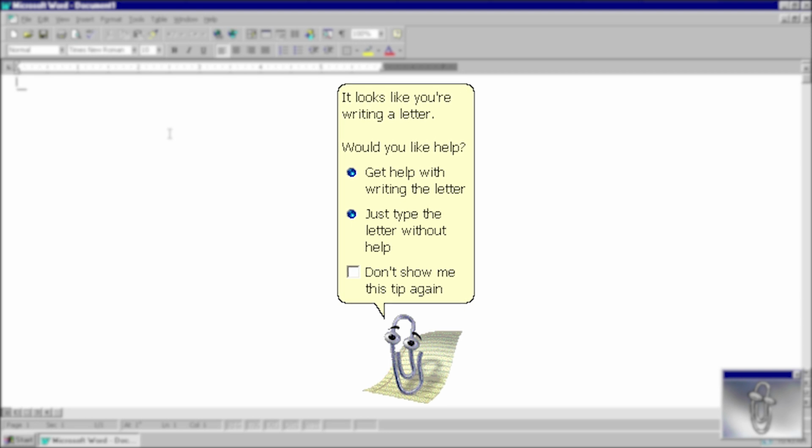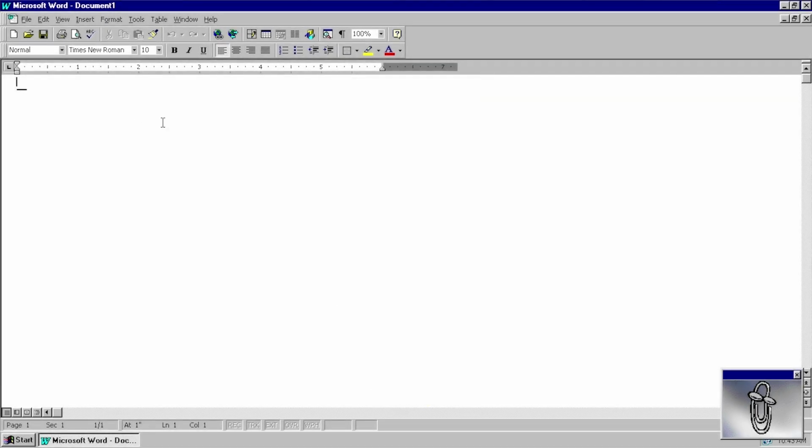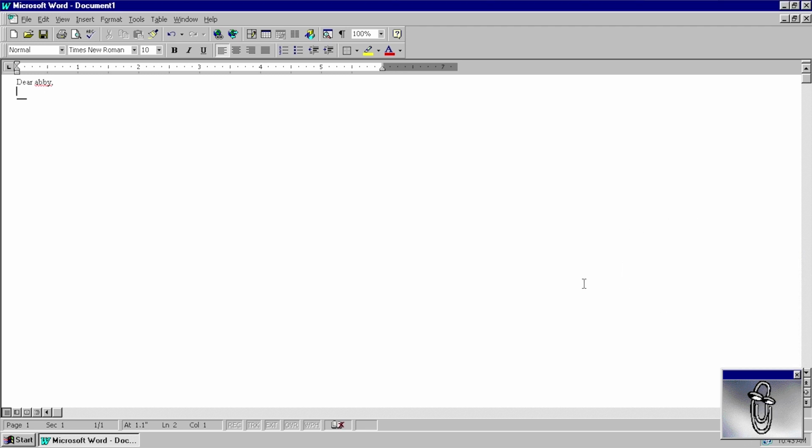Most people remember Clippy by his infamous "it looks like you're writing a letter, would you like help with that" pop-ups. These messages would be displayed by Clippy when the user typed a specific phrase. For example, typing the word "dear" followed by somebody's name at the beginning of a document would trigger a pop-up from Clippy asking if you needed help writing a letter. When presented with this message, the user had two options: get help with writing the letter, or just type the letter without any help. I'm sure that most of them chose the latter.